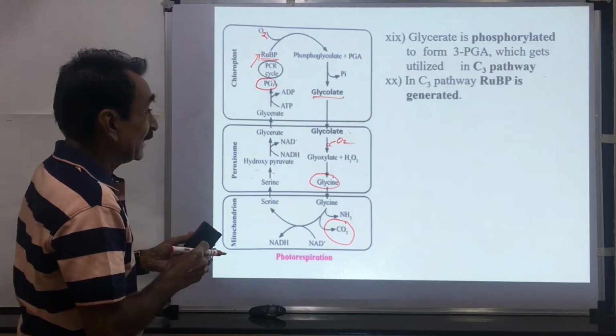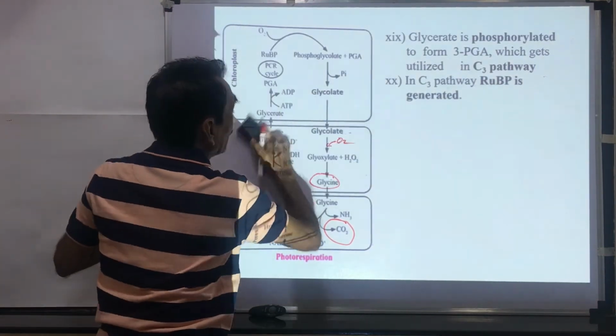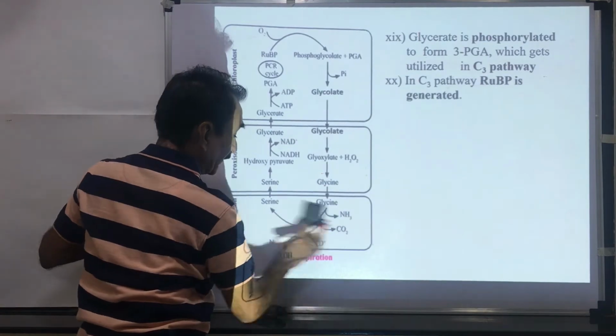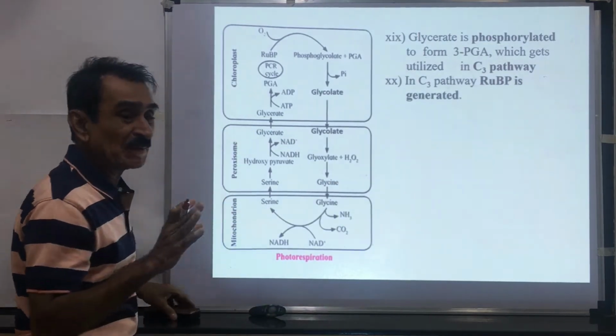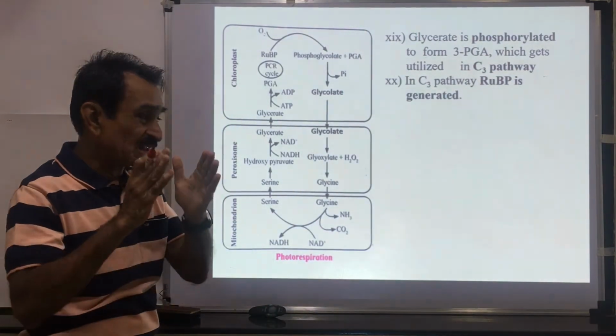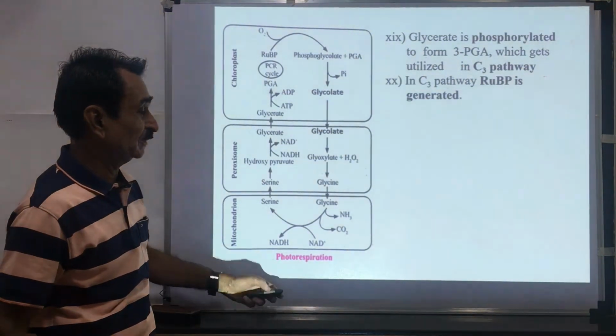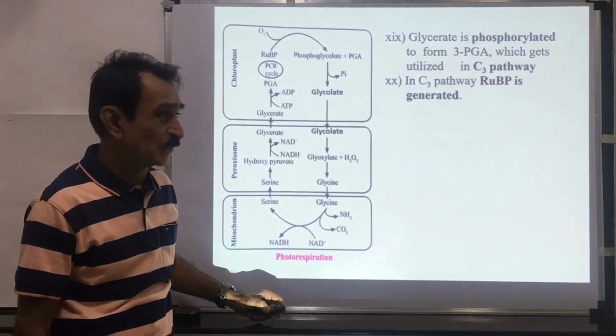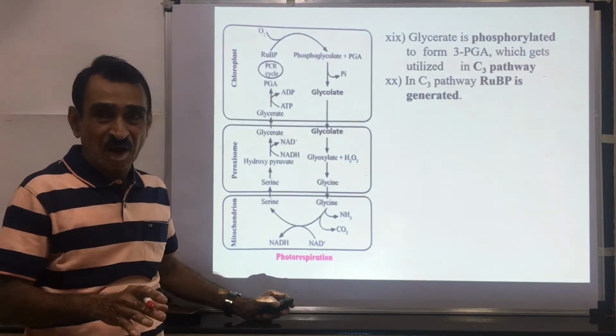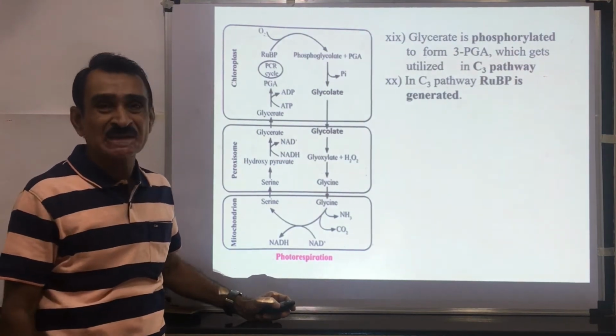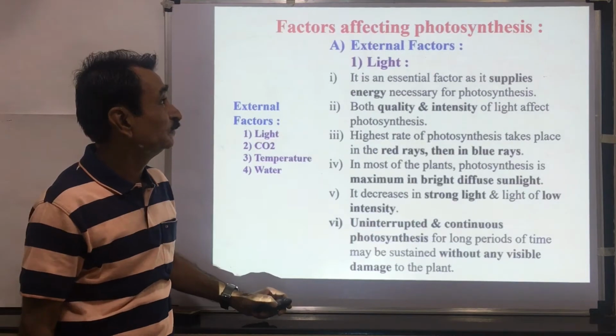So thus, in photorespiration, the entire amount of CO2 which is fixed is not utilized, but some amount of CO2 is given out in the process of photorespiration. So it is a wasteful process. Photorespiration occurs in the C3 plants.